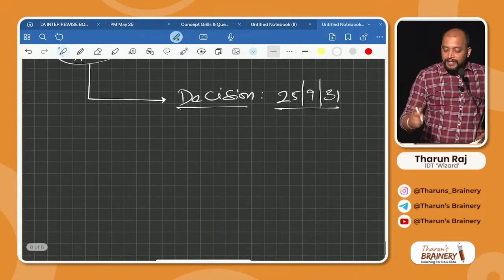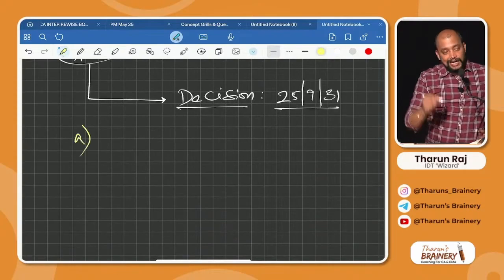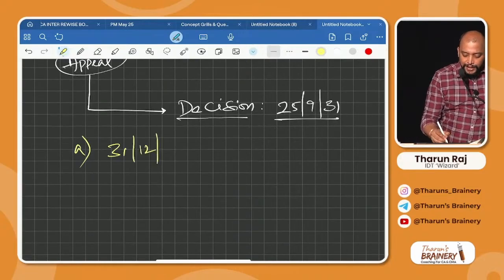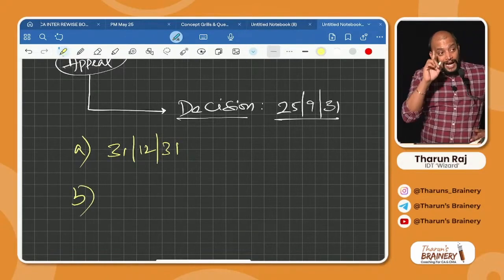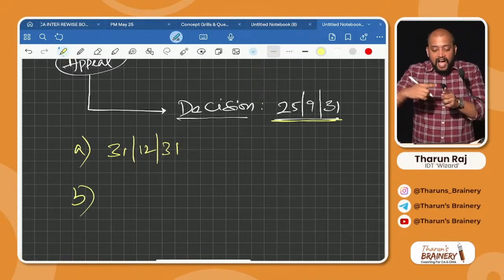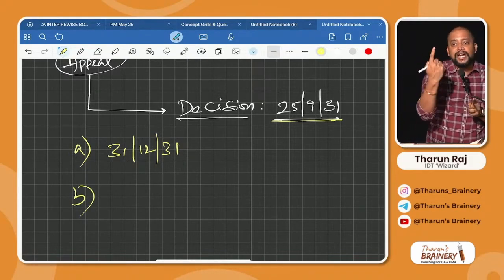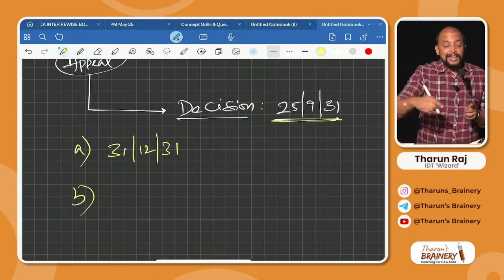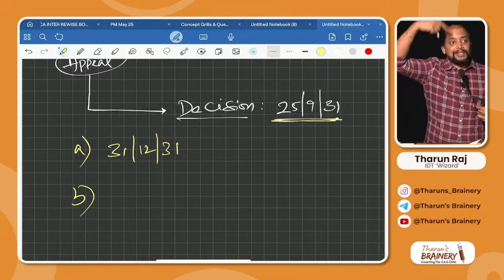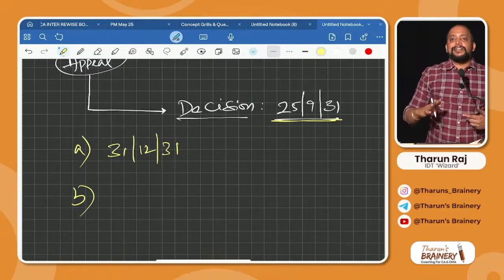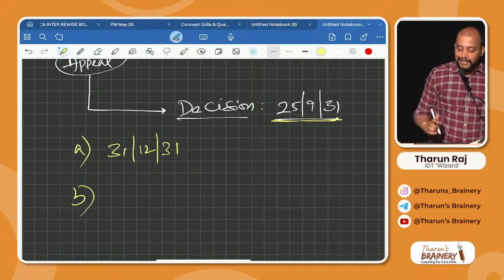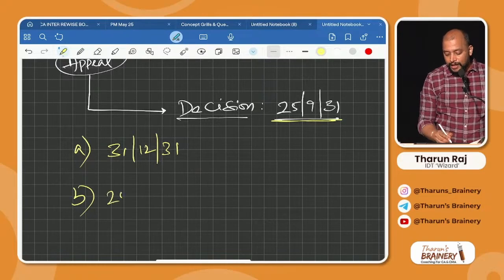Now, what is the period for which we need to maintain the accounts and records? A, the normal time limit. What is that normal time limit? 31st December 2031. B, 1 year from the outcome of this decision. This decision they gave, the appeal authority. After this decision also you need to maintain accounts and records for 1 year. Because in this 1 year, the department may go for appeal. See, the decision is in your favor. The department may go for appeal. At that time, the court will ask to bring the records. You cannot say, no sir, 6 years over, records are gone. So 1 year from the appeal outcome date. What is the appeal outcome date?